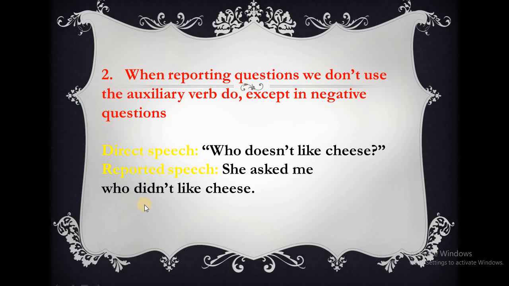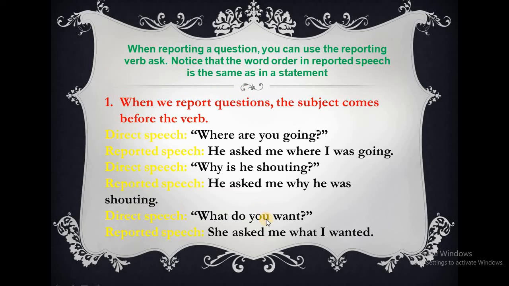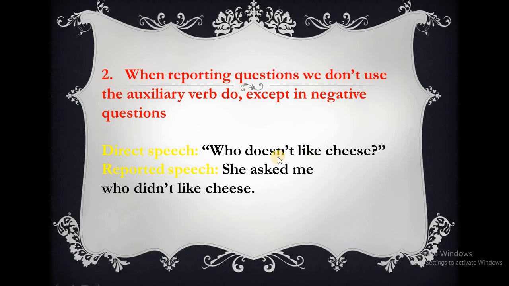So in the negative question, we add didn't in the reported speech. Let's have a look again. What do you want? Here it's not negative, so we didn't add didn't in the reported speech. But here, because it's a negative question, we added didn't in the reported speech.